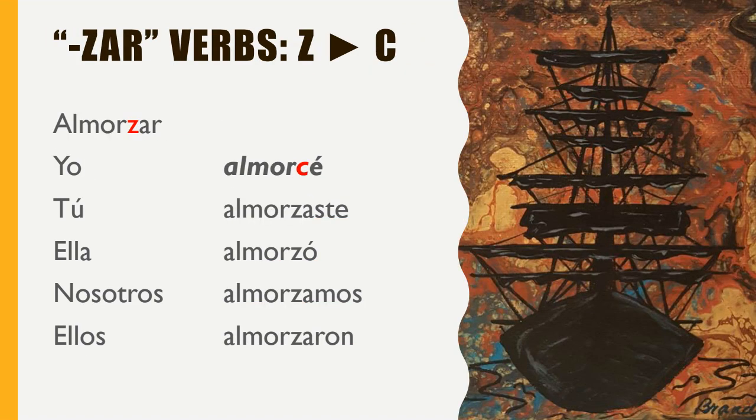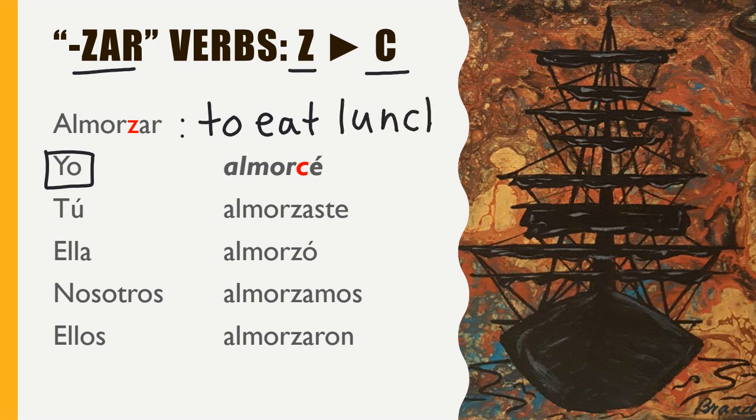And the last type of verb that we have, all verbs that end in zar. In the preterite tense, the Z is going to change to a C in the yo form. So like the verb almorzar, which means to eat lunch, is going to get conjugated like this. So we change the Z to a C in the yo form, and then we add our regular ending, é, onto the end. So it ends up yo almorcé. So like I ate lunch, maybe yesterday, ayer, or anteayer, the day before yesterday.